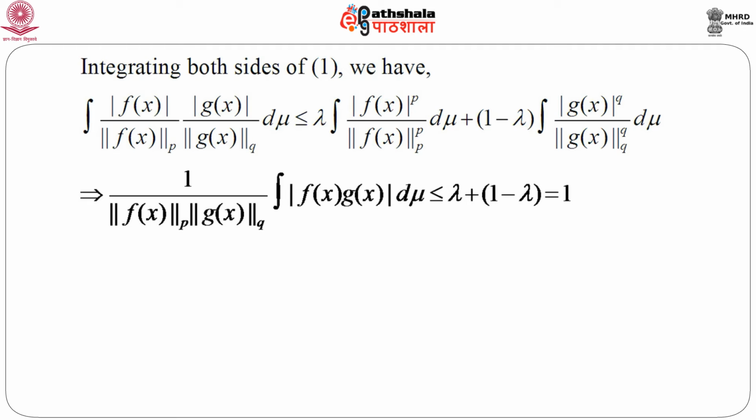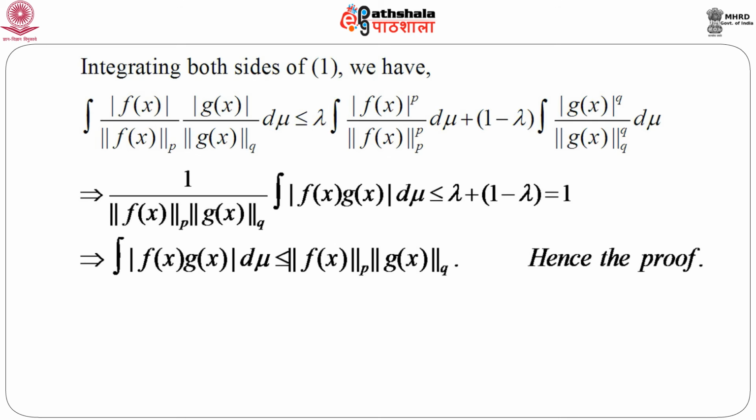The denominator comes outside and what is left is nothing but the pth power of the norm of f of order p. So, the right hand side is exactly equal to 1, and if we shift the denominator from the left hand side to the right hand side, we get Holder's inequality, hence the proof.